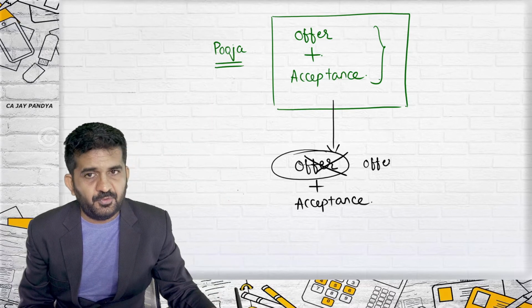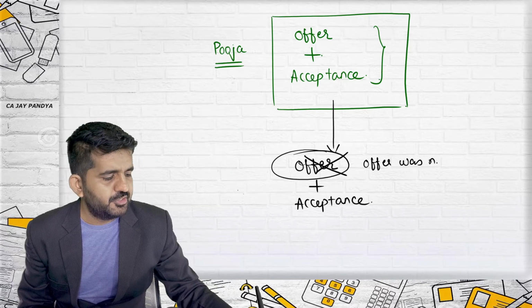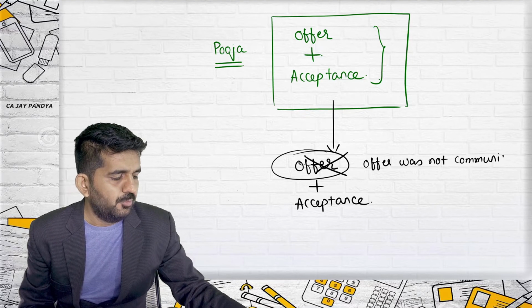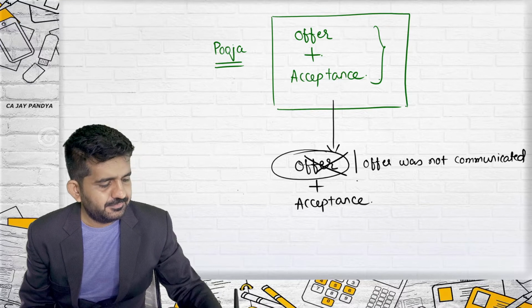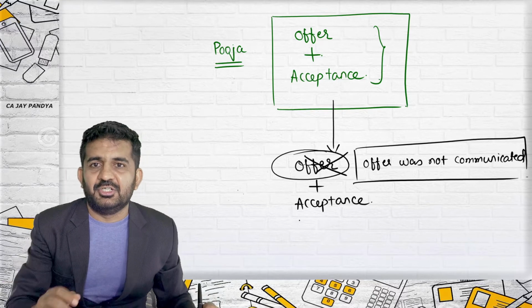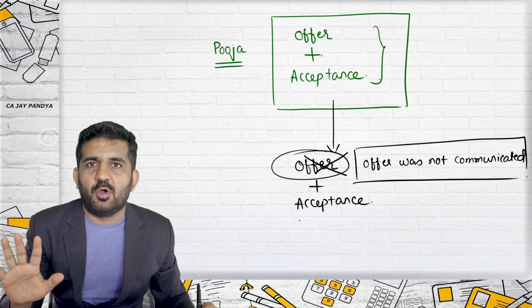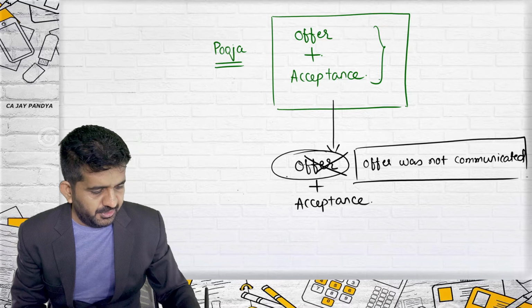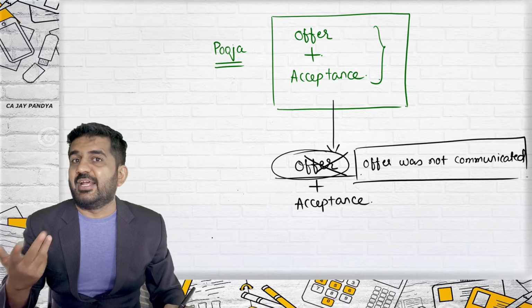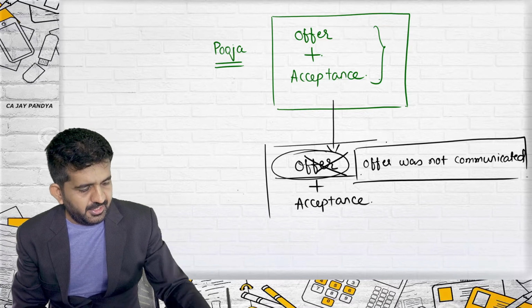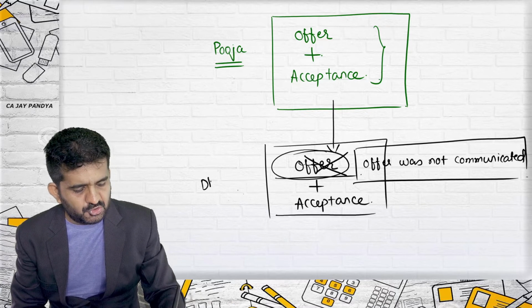Because the offer was not communicated. And in legal terms, if an offer is not communicated, it is as good as there is no offer. So without an offer, there cannot be acceptance. Without an acceptance, there cannot be a contract. These are the arguments of Dhruvi.